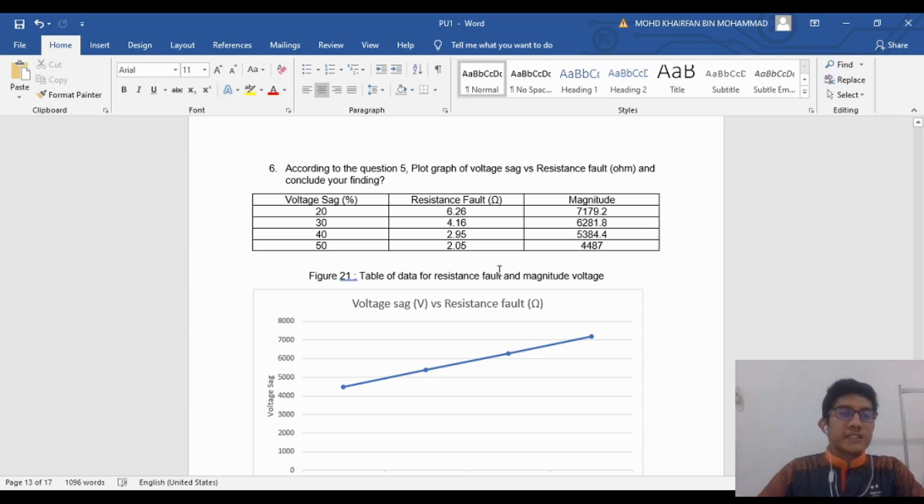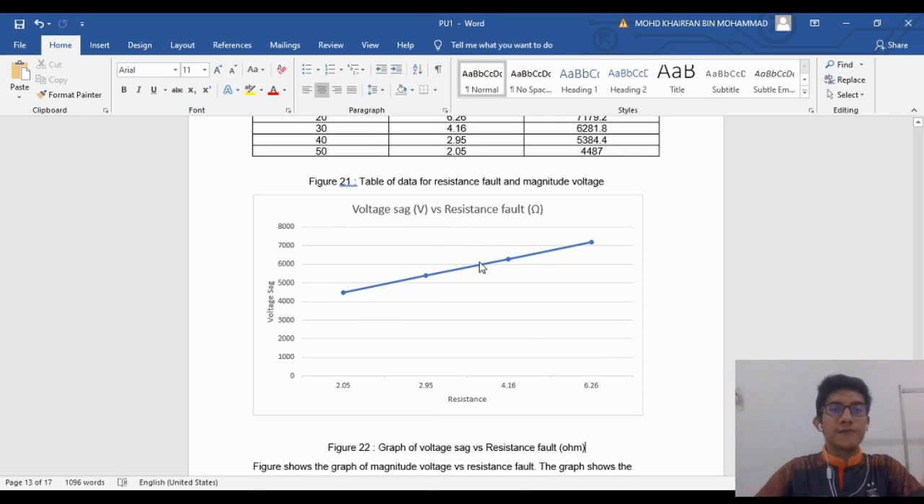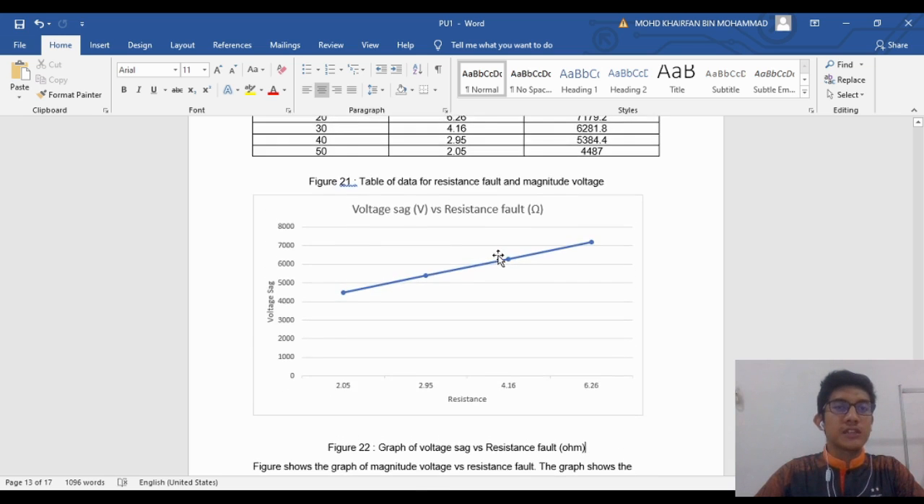Okay, for question number 6, we need to plot the graph of voltage sag versus fault resistance. So this is the table of data and this is the graph. As we can see from the graph, if the voltage sag increases, the fault resistance also increases. It can be concluded that the fault resistance affects the percentage of voltage sag.